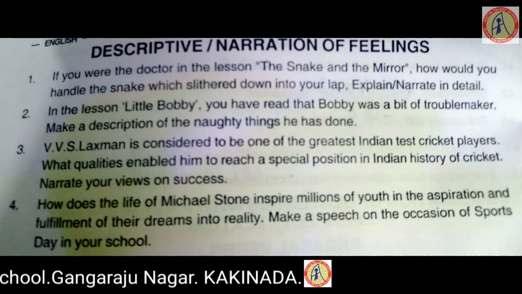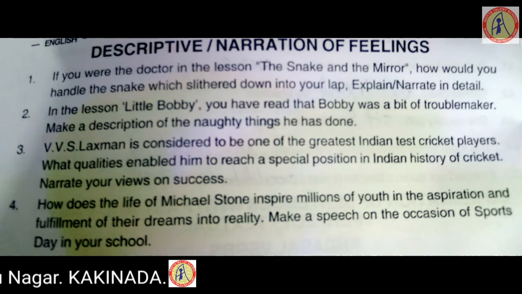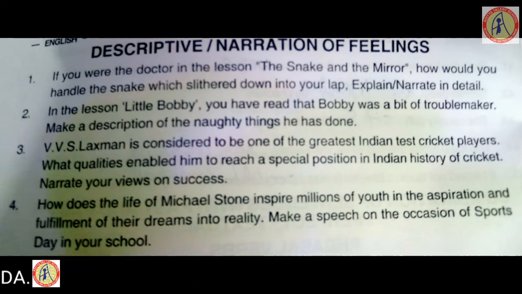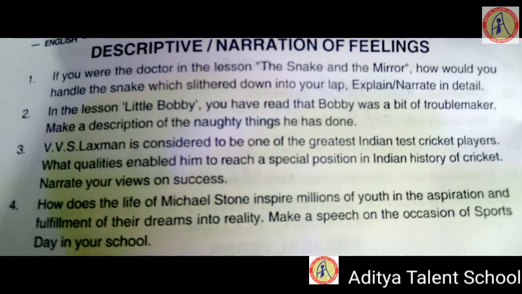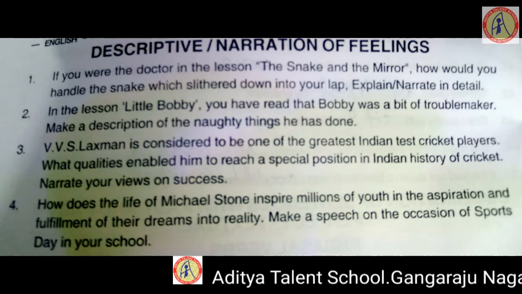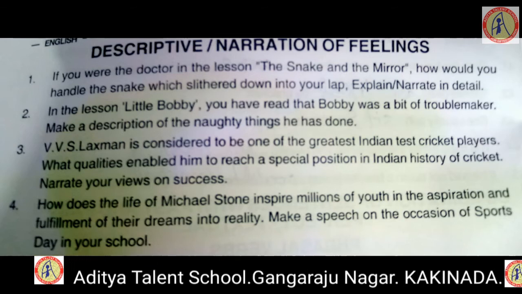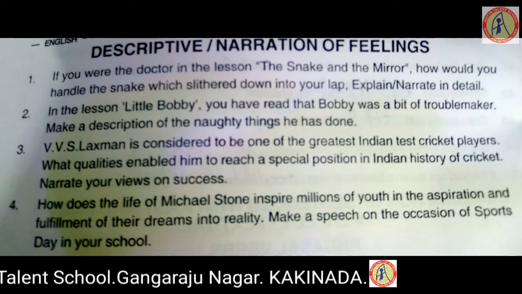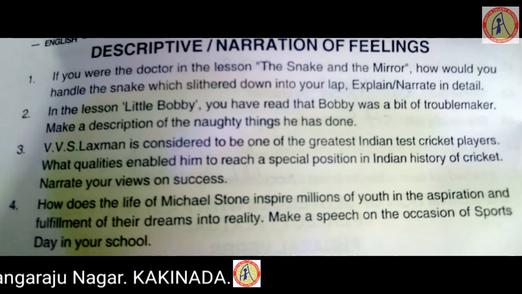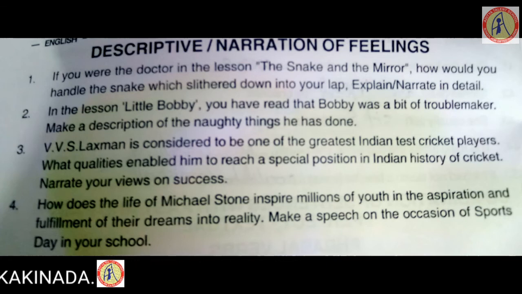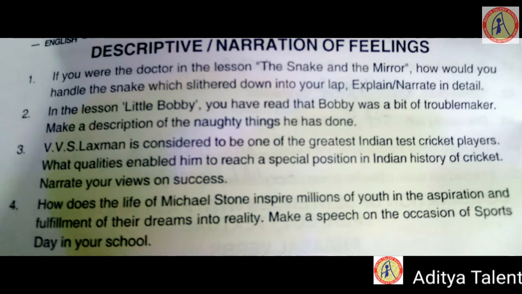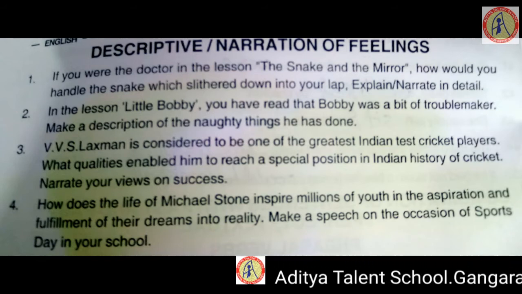So imagine yourself with all these ideas, and we should try to write one paragraph. For writing a description or narration, one paragraph is sufficient, but covering all the 5 important points which I have told. And second question, in the lesson Little Bobby, you have read that Bobby was a bit of a troublemaker. Make a description of the naughty things he has done. What are the naughty things he has done?